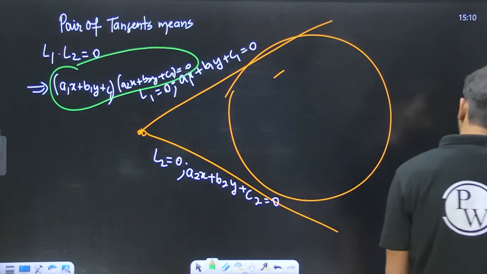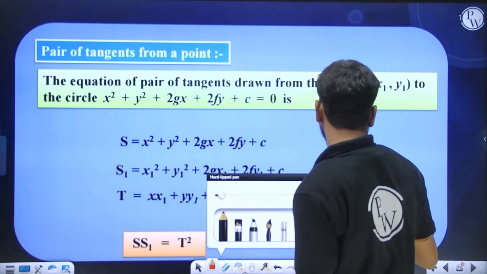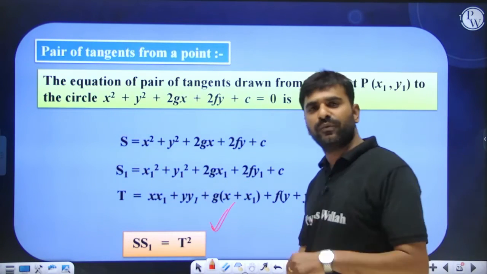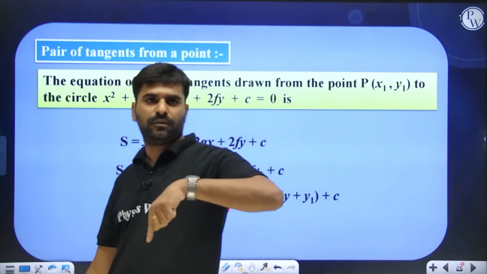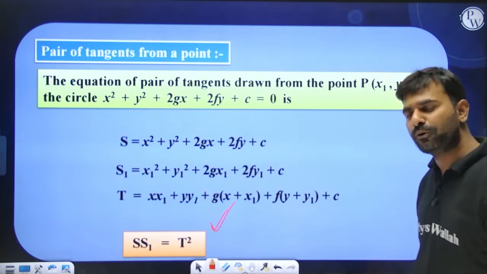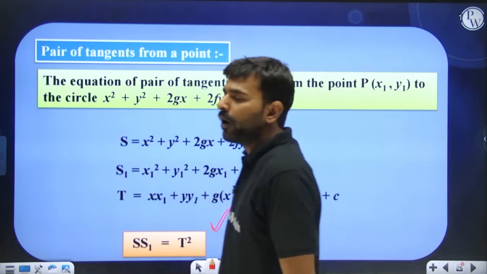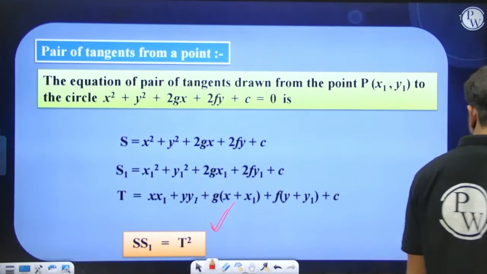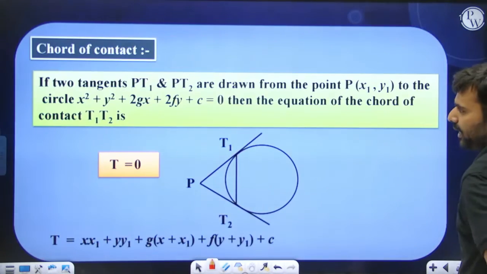Understood, everyone? So that can be directly rewritten as S1 equal to T squared. S is the equation of the circle. S1 we get by putting the point inside S, and T, I hope you know, is x square replaced by x into x1, y square replaced by y into y1, x replaced by x plus x1 by 2, y replaced by y plus y1 by 2, and the constant as it is.